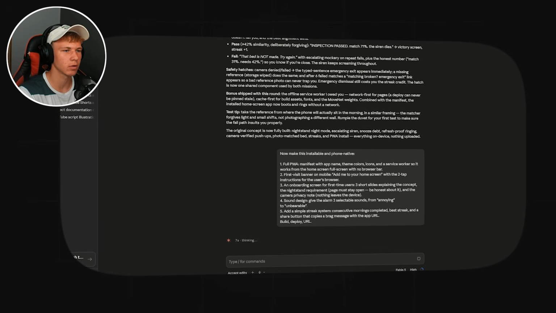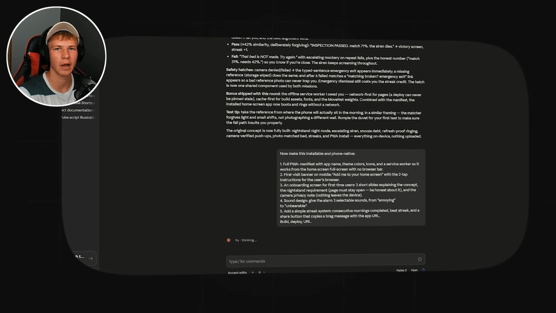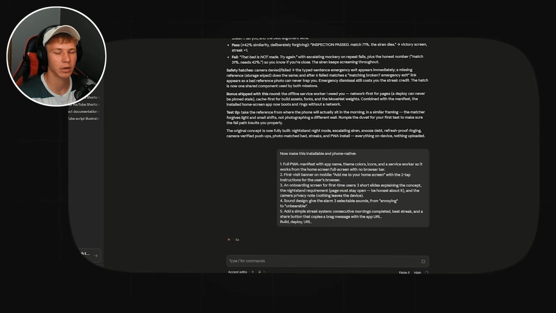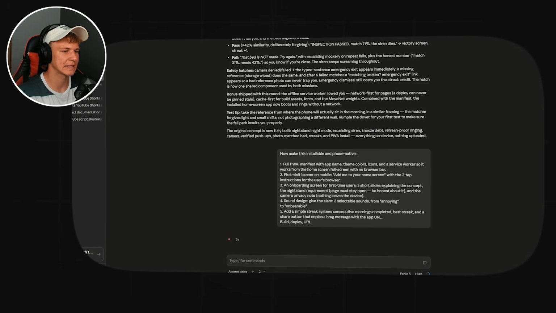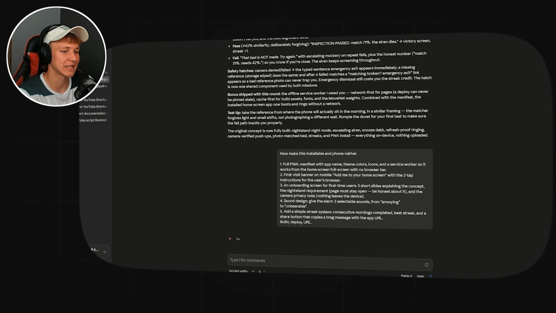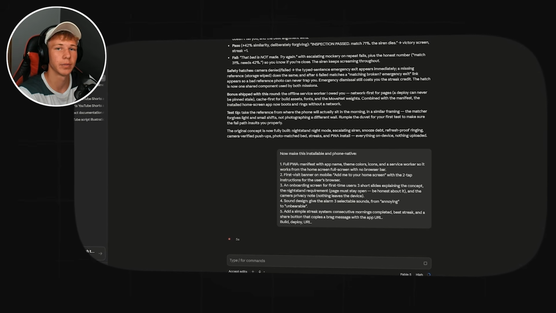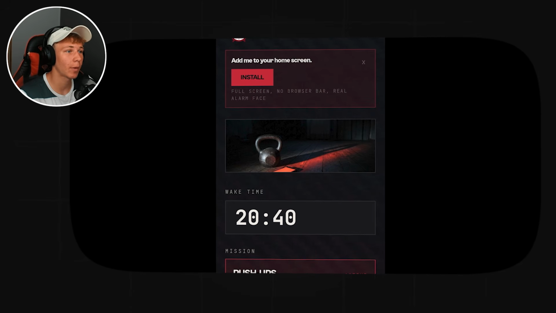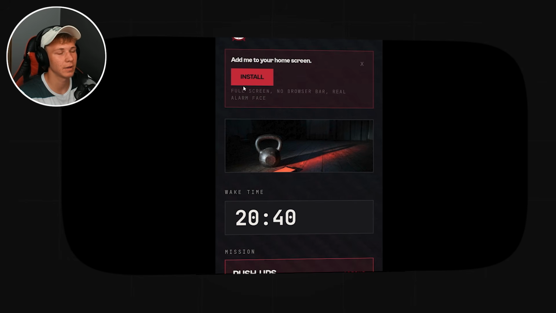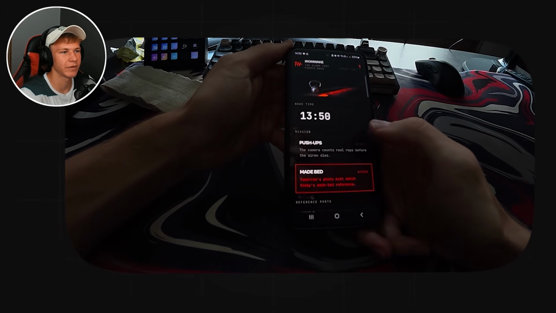But now we need to make it like a real app. Like, it's not convenient to go on a website to set an alarm every morning. So I put a prompt 5, which adds an install button inside the website and some more things like sound design. For example, here you can see: give the alarm 3 selectable sounds from annoying to unbearable. So again, on my phone, I opened the website, and as you can see, there was a tab, add me to your home screen, with a button named install. So I pressed that button and the app was on my phone working.